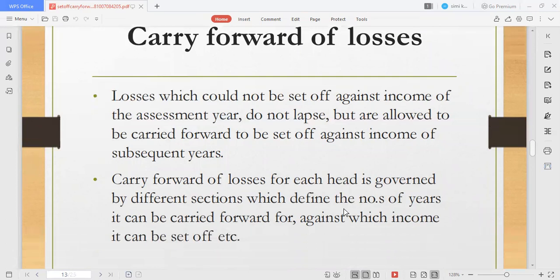Losses which could not be set off against income of the assessment year do not lapse. So don't worry that if your loss has not been set off within the year, it will lapse. No, it will not lapse, but it is allowed to be carried forward to be set off against income from subsequent years. Carry forward of losses for each head is governed by different sections which define the number of years it can be carried forward for, and against which income it can be set off.